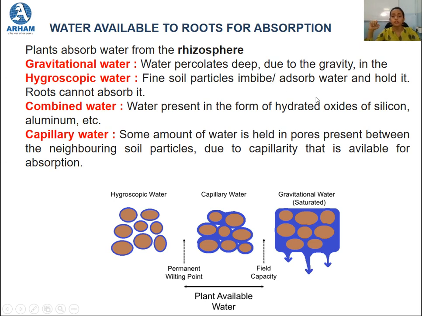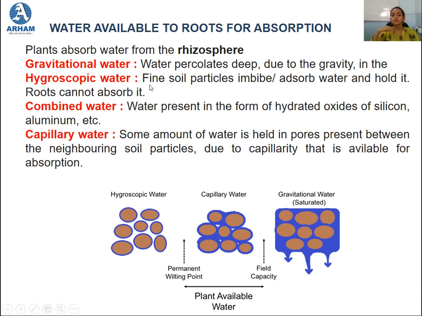Now what do you mean by absorb the water? We are not talking about absorption, we are talking about adsorption, A-D. So adsorption means the water molecules are held on or attached to the surface of any medium.